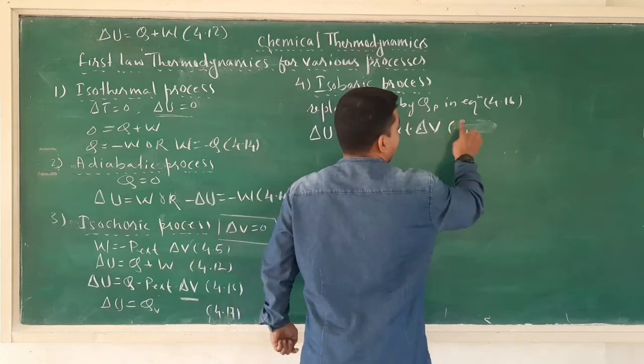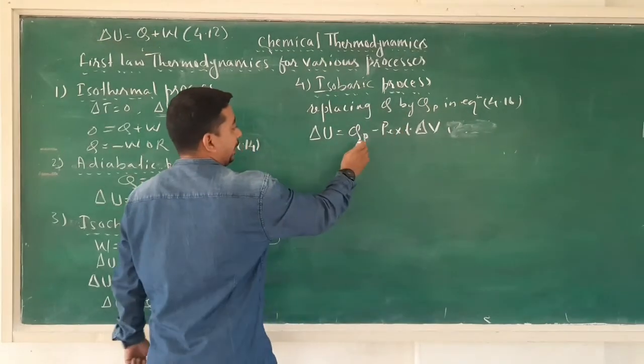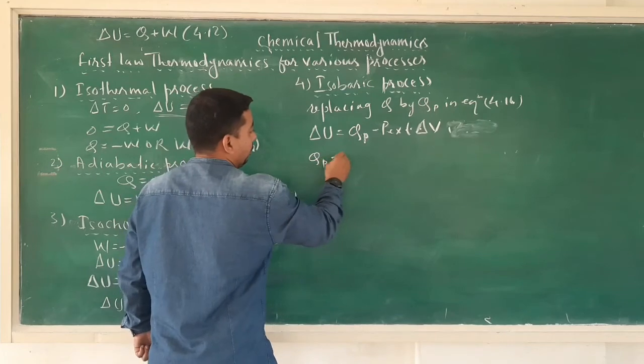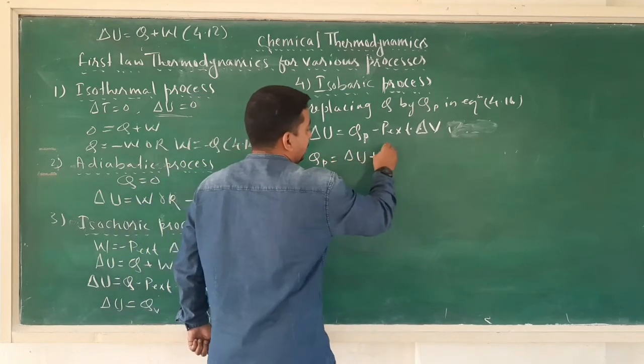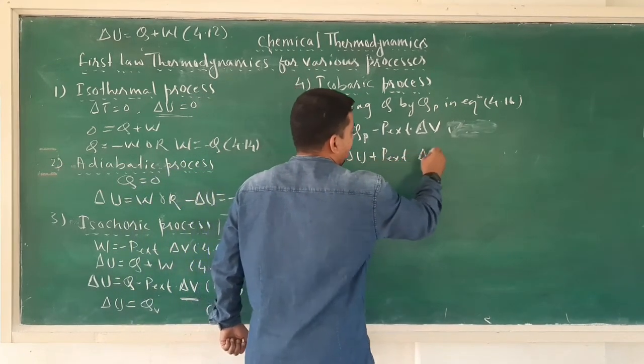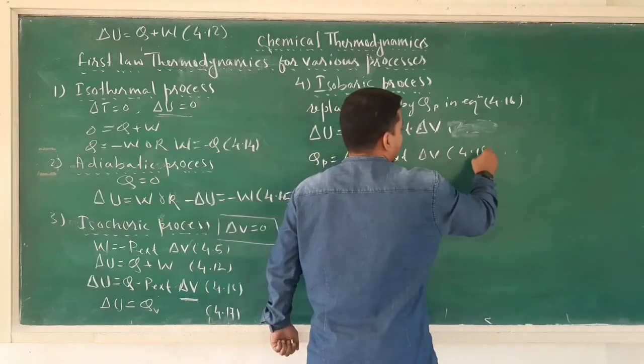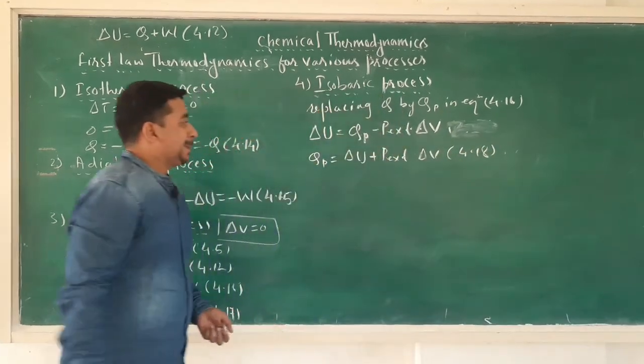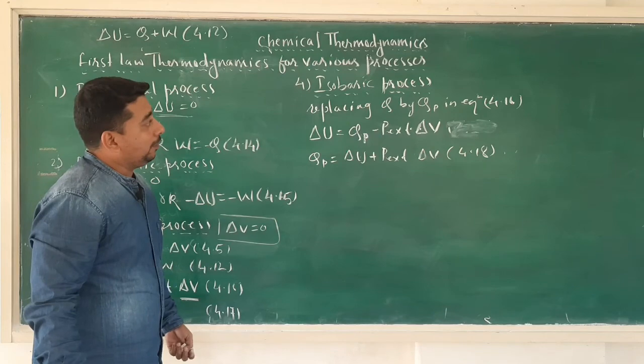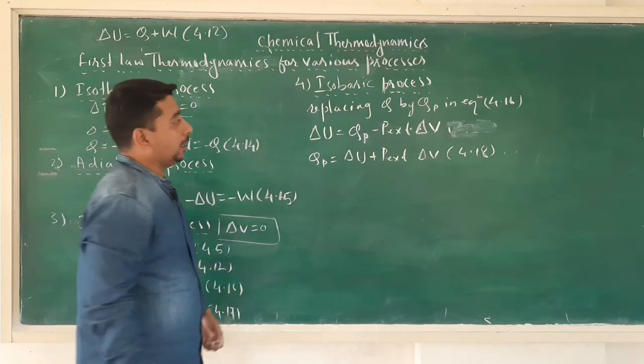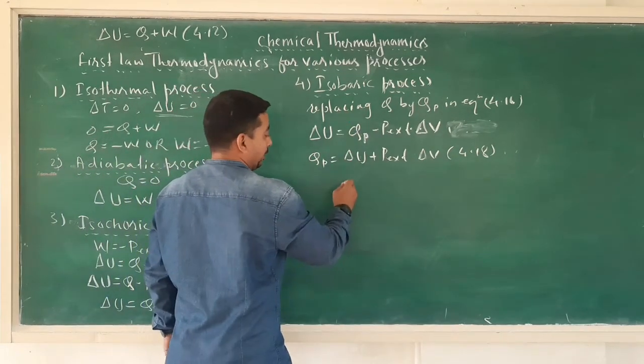Now I can write this equation as Qp is equal to delta U plus Pext into delta V. This is equation number 4.18. Now reactions carried out at constant pressure are common in chemistry.